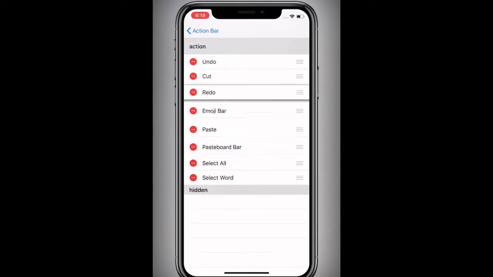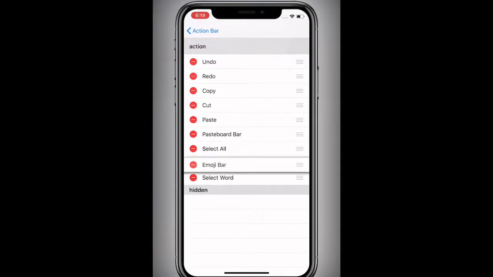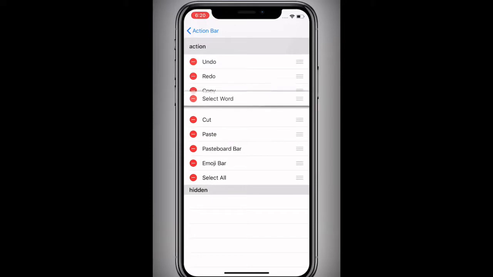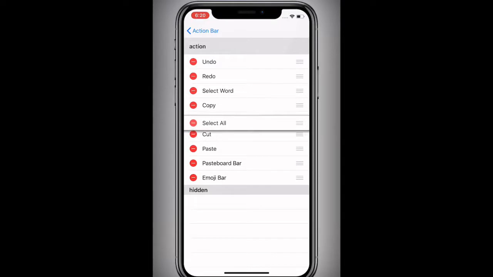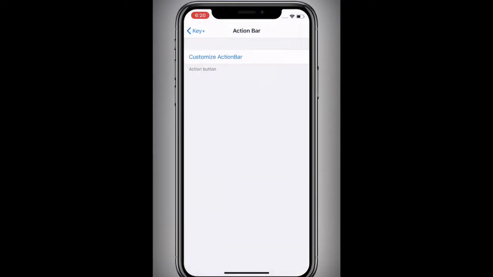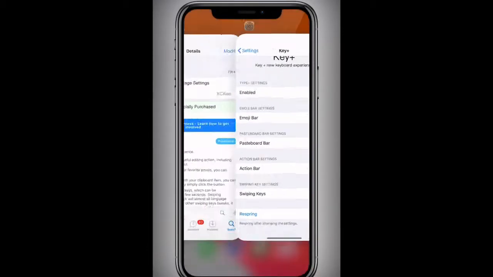Cut, copy. I don't care about the emoji bar too much. Select the word. However you guys like it. Select all, and then copy, whatever. And then we go back. Swiping keys. Use preset swiping key. Add 1, 2, 3, 4, 5, 6, 7, 8, 9, 0. Okay, customize, and you customize the keys. Okay, so now we are ready to test out the tweak.